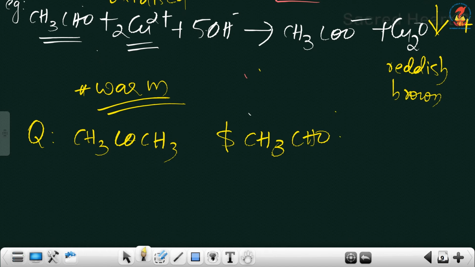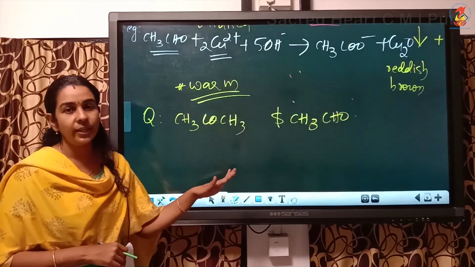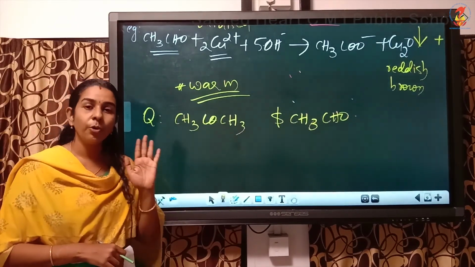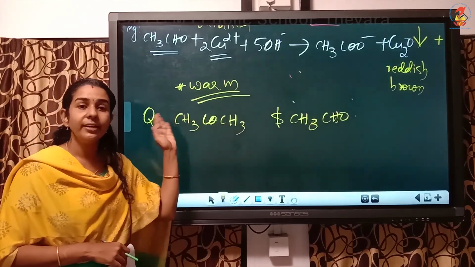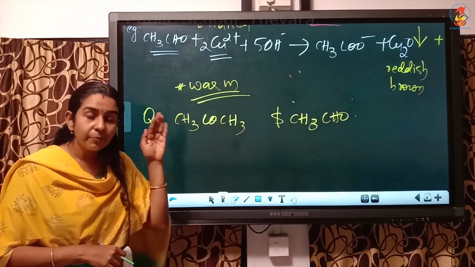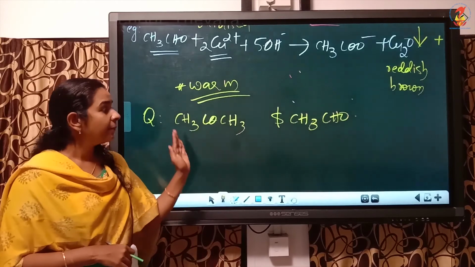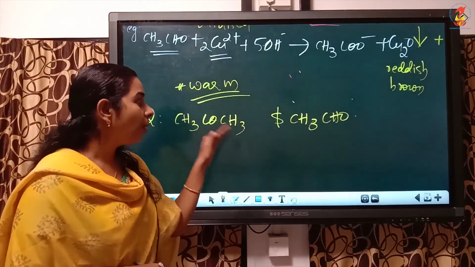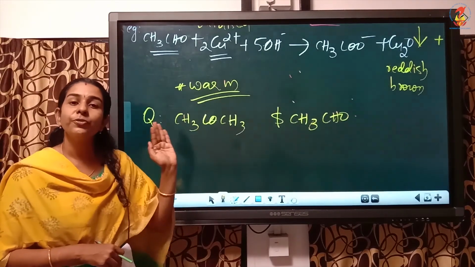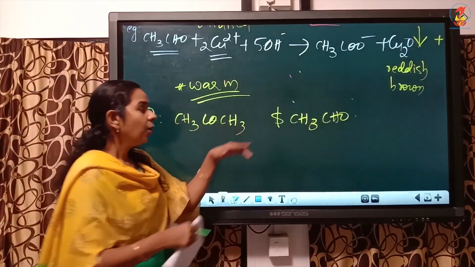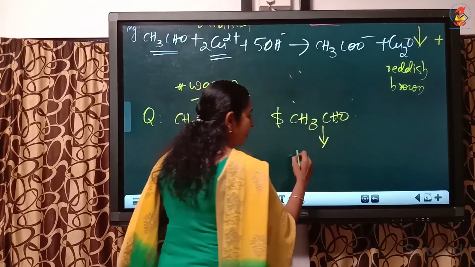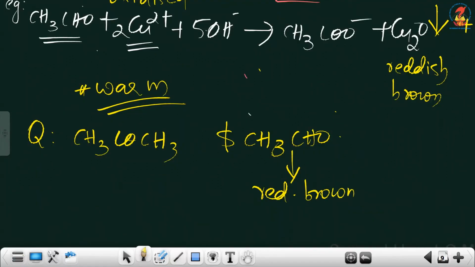The answer is, on warming the compounds with Felling's reagent, and you have to compulsorily write the reagent, on warming with Felling's reagent, in brackets you need to specify what is Felling A and Felling B, only CH3CHO will give the reddish brown precipitate of Cu2O, and here no reddish brown precipitate.